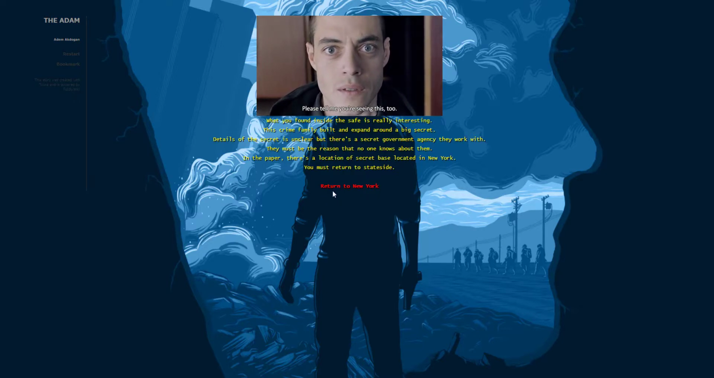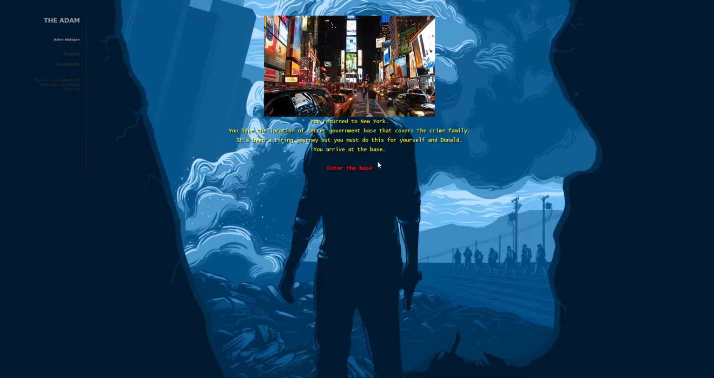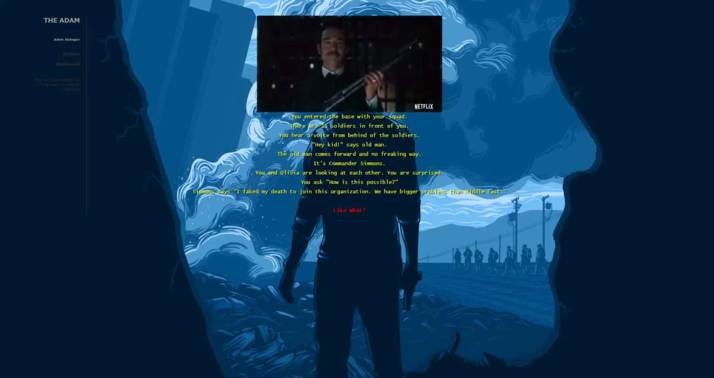There are 15 soldiers in front of you. You hear a voice from behind. "Hey kid," says an old man. The old man comes forward and, no freaking way, it's Commander Simmons. You and Olivia are looking at each other. You're surprised. You ask, "How is this possible?" Simmons says, "I faked my death to join this organization. We have bigger problems than the Middle East."